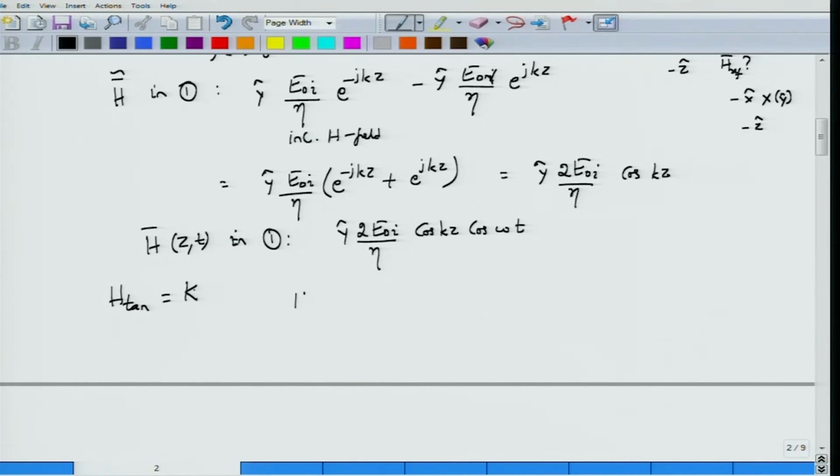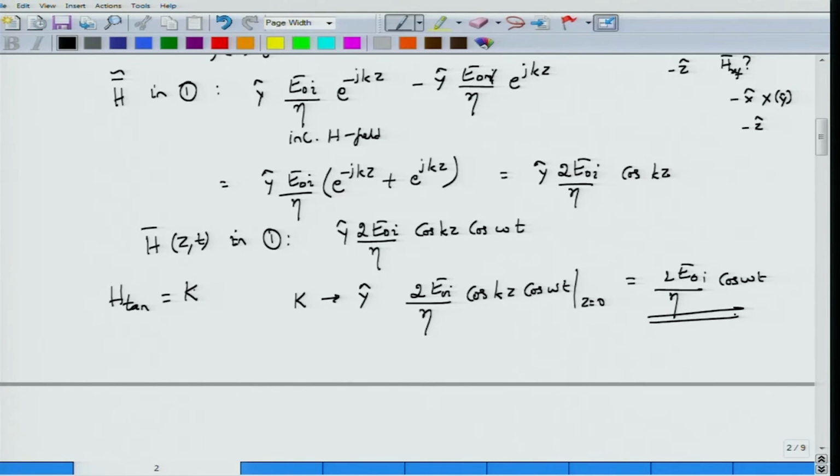So you actually have the sheet current K along y direction with a numerical value equal to 2 E0I by eta cos kz cos omega t. Of course, this must be evaluated at z equal to 0. So this would be 2 E0I divided by eta cos omega t. So there is actually a sinusoidal current sheet right on the conducting surface which would be non-zero, and this current sheet would generate a magnetic field of its own, and then it would induce what is called a radiation pressure on the conducting surface.